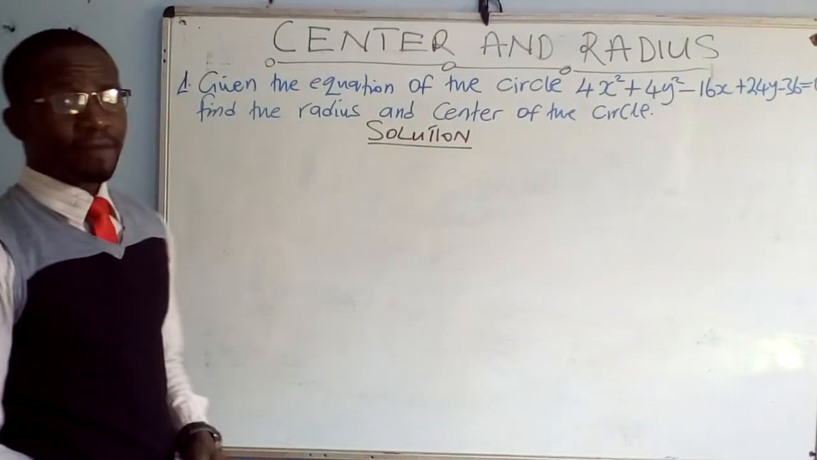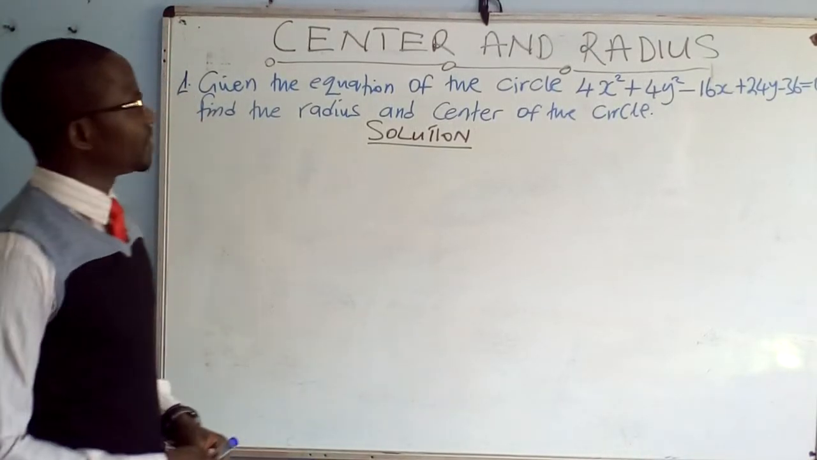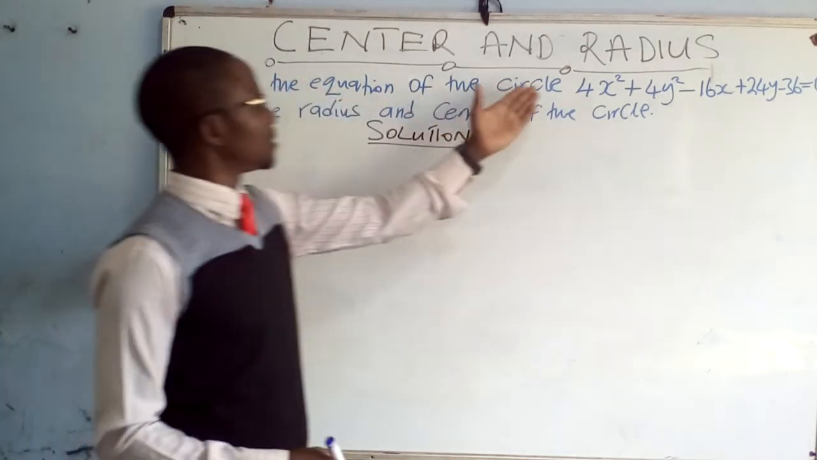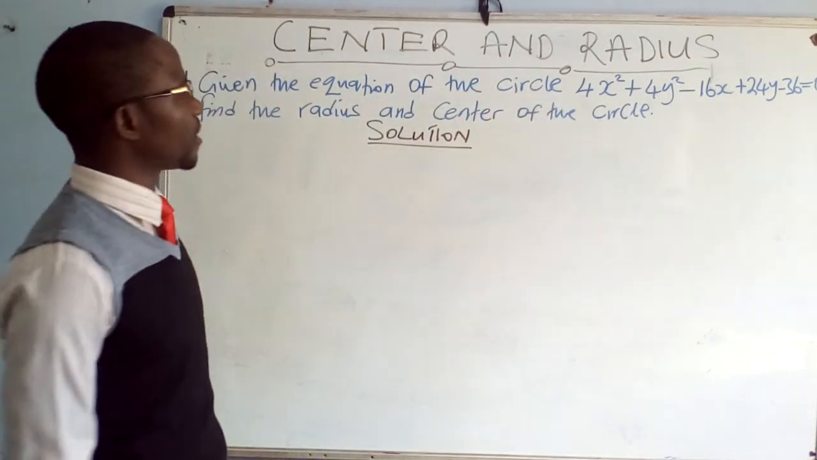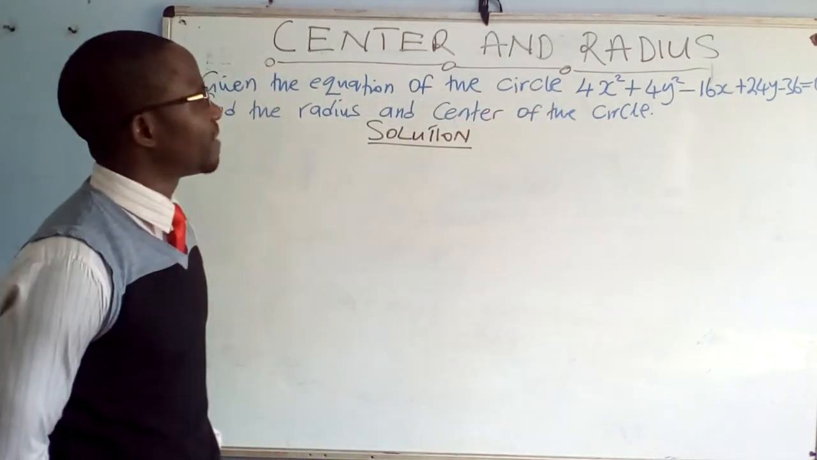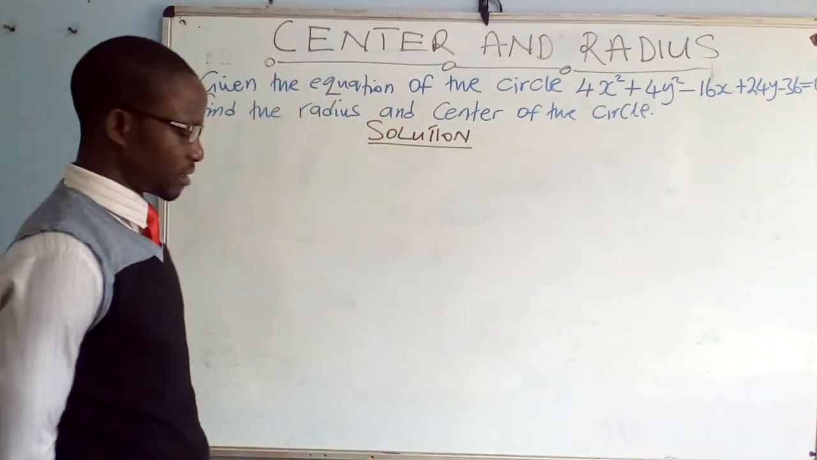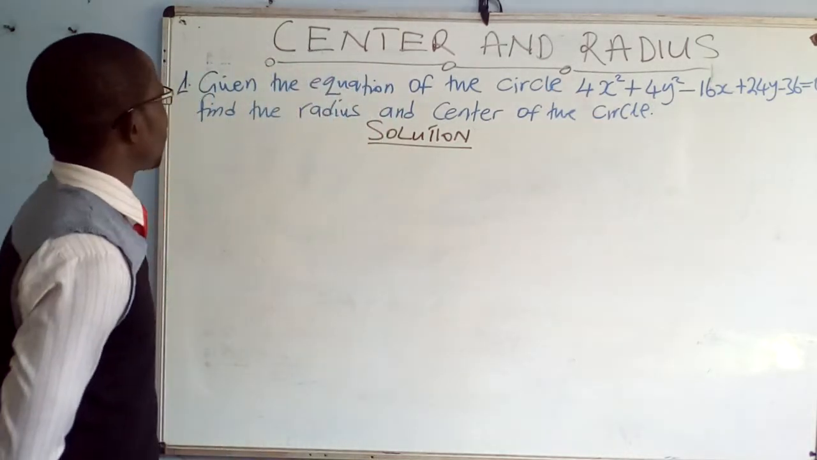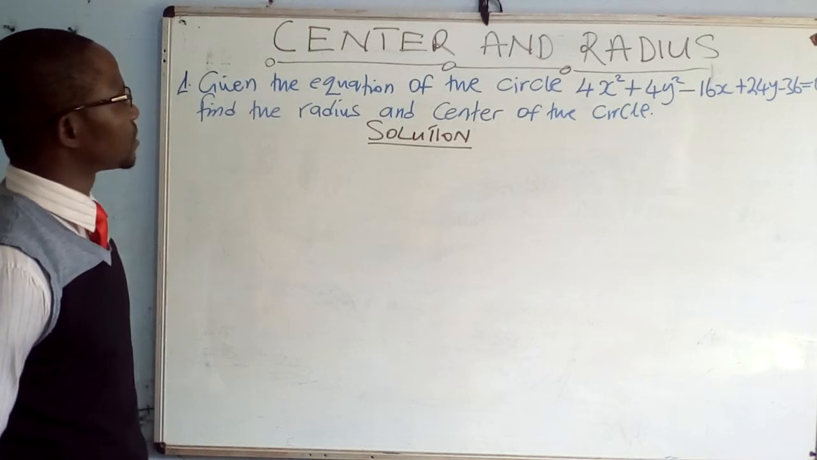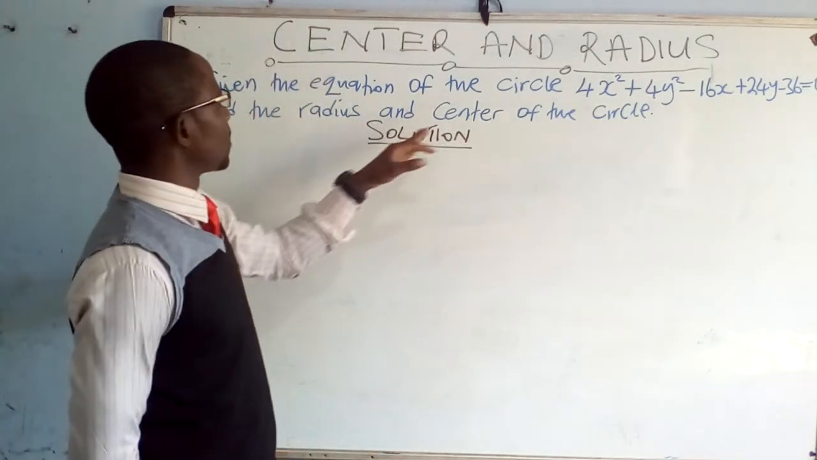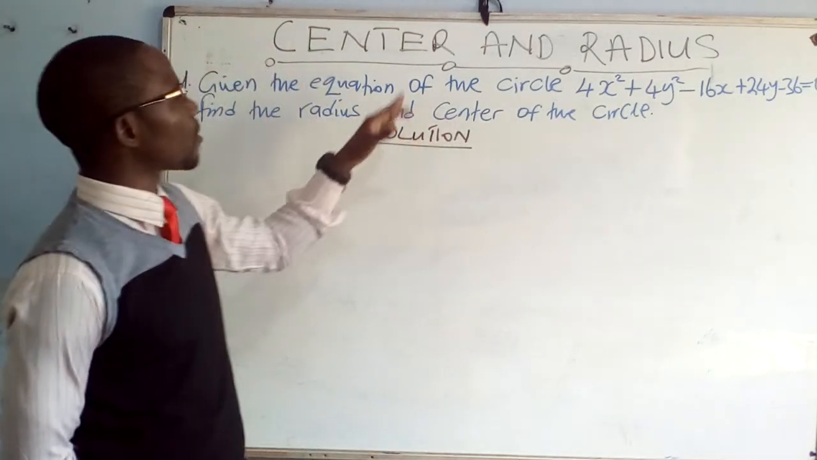The question is about finding the center and the radius of a circle. So in this case, given the equation of the circle 4x squared plus 4y squared minus 16x plus 24y minus 36 is equal to 0, find the radius and center of the circle. So we are asked to find the center and also the radius of the circle.